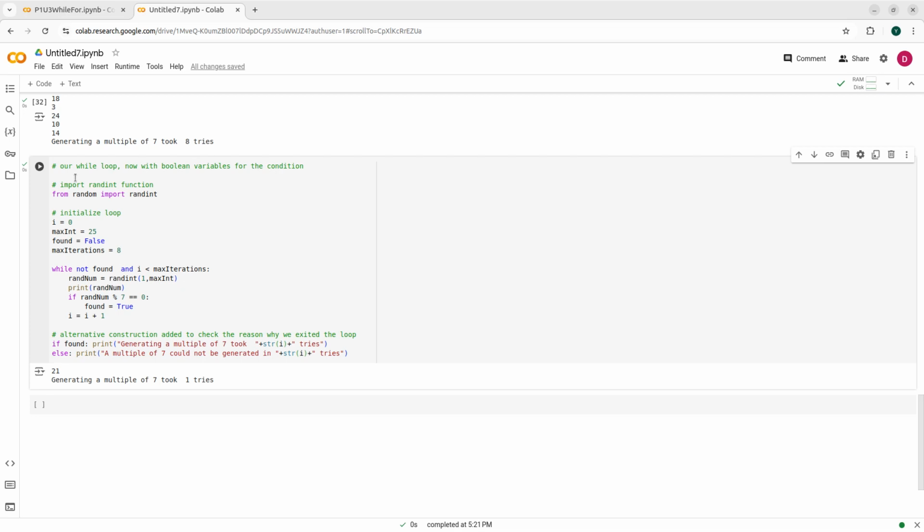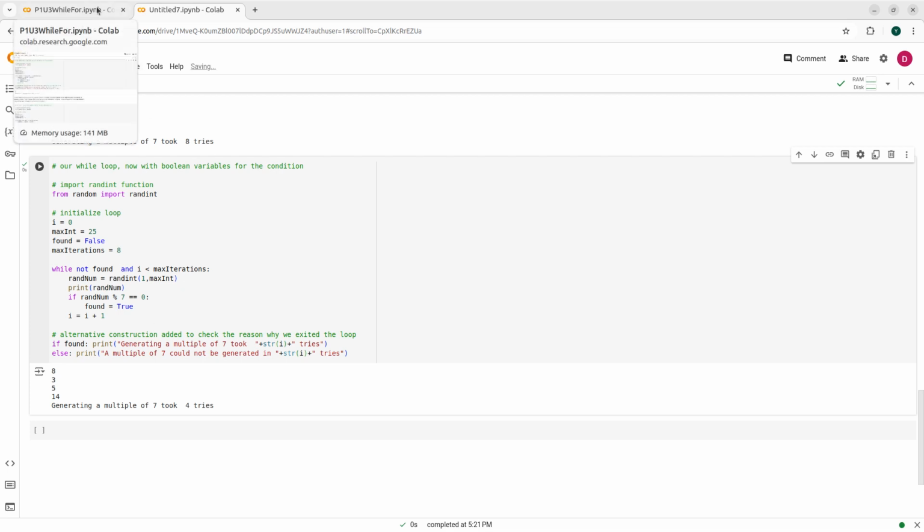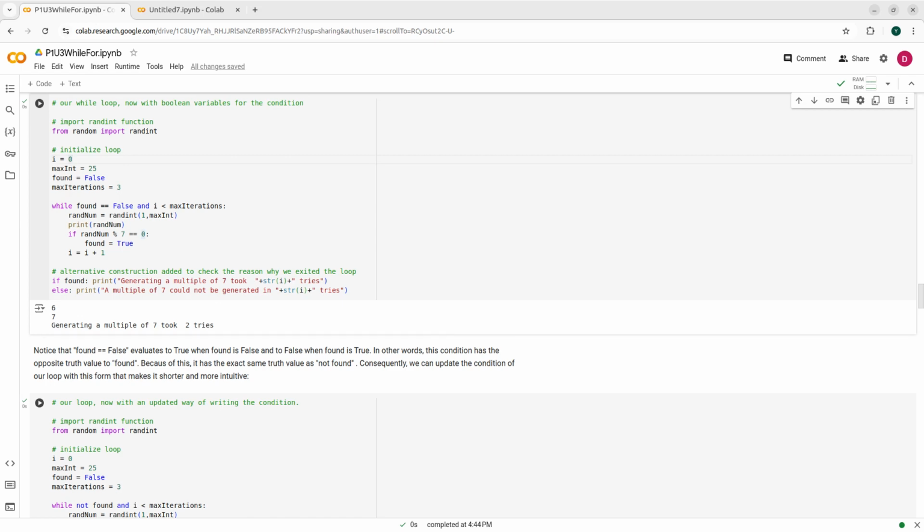Okay, in this case it took 1 try. Now it took, sorry, could not be generated in 8. Now it took 1. Now it took 4. Okay, so this code with not found here is the most general, most widely used structure of the search loop, in this case with a Boolean variable used directly in the condition.